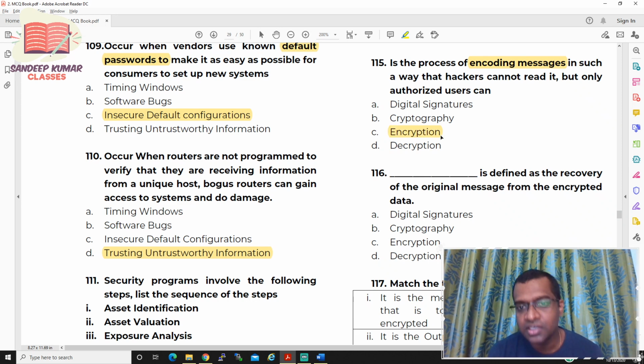So the option for question number 115 is encryption. It is not digital signature. Cryptography, there should be a third person. Decryption means if you are converting an encoded message back to plain text, that is called decryption. So it is not that particular thing. So let us see question number 116.